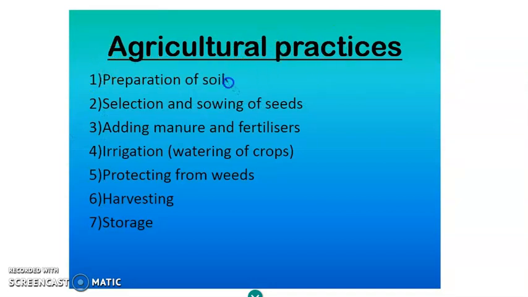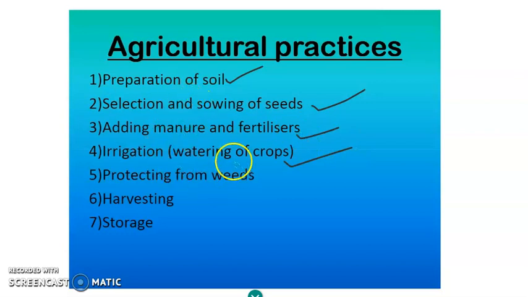First, the farmers prepare the soil. After preparing the soil, they'll select the good seed and sow it. And after sowing, they'll add on manure and fertilizers for the seed to grow, and also provide proper amount of water.